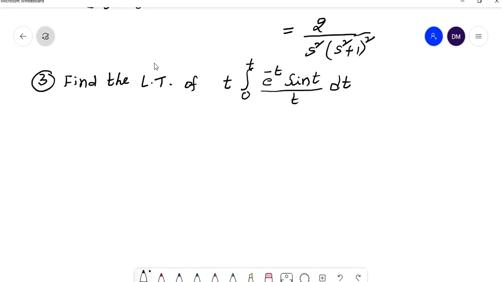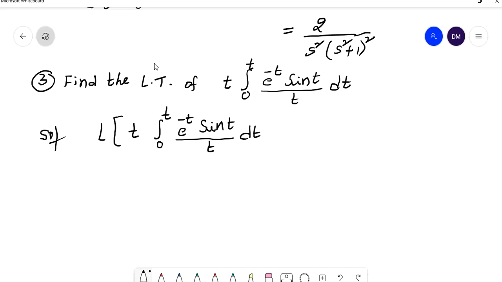So this is the problem. What do you want? We have to find the Laplace transform of, means L of t into integral 0 to t e power minus t sin t by t into dt. Now how to find?